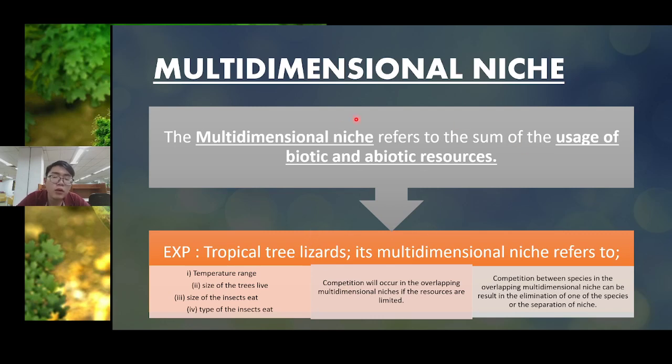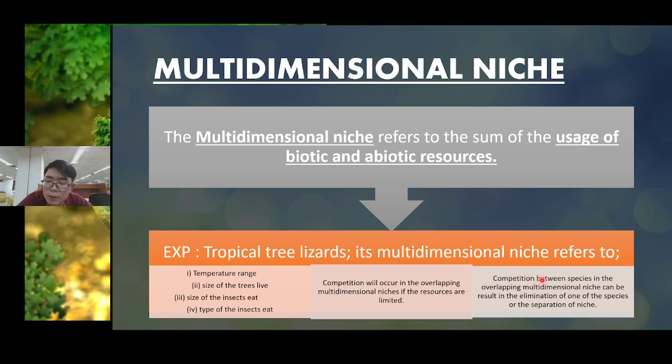Like in one area of tropical forest, there are many types of animals living there, right? So if the resources are limited, the competition will occur there. This is what this sentence means.